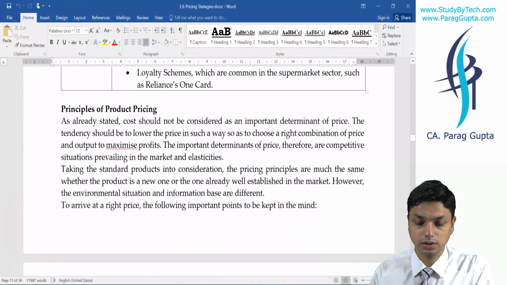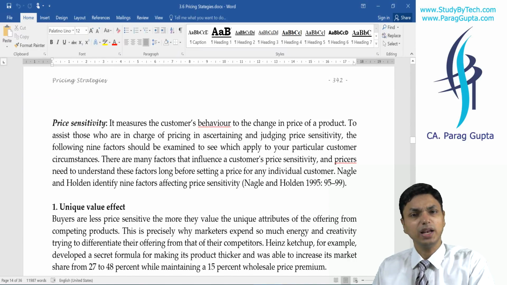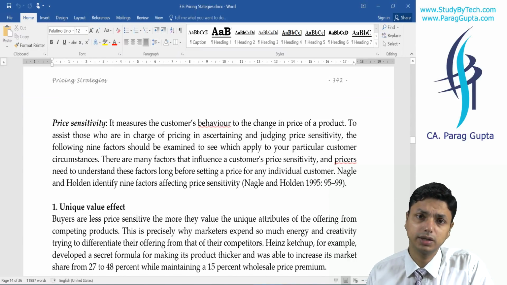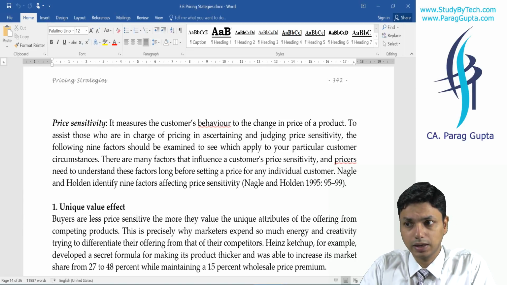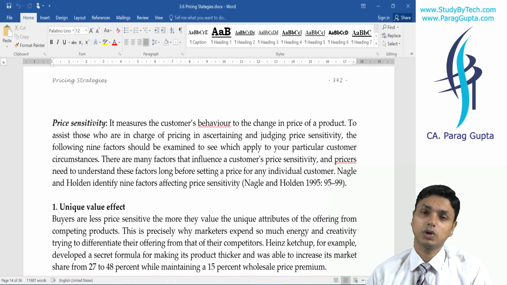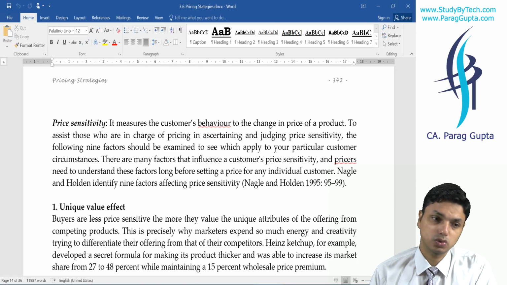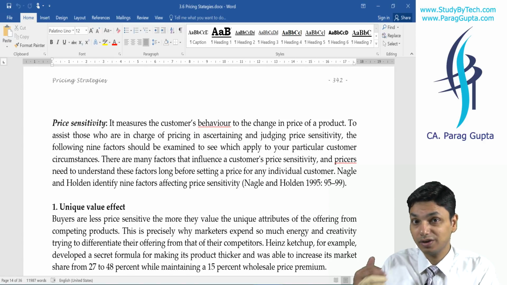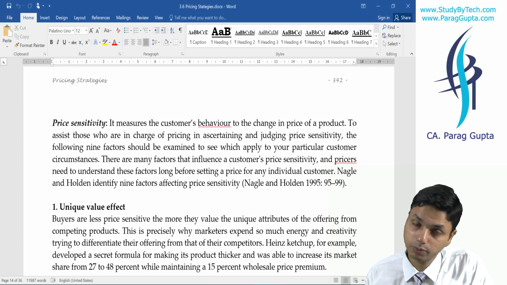Then principles of product pricing. I explained to you that while deciding the price, we need to understand the sensitivity, the reasoning, because of what factors prices change. What are the reasons which affect the prices? If we know what are the reasons because of which prices change, we will be in a better position to select our prices.